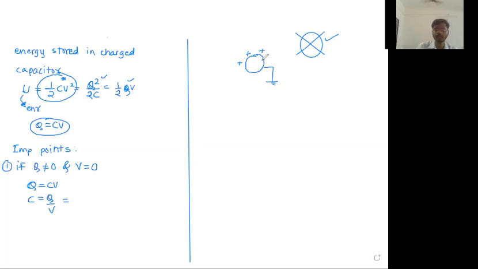Okay, these are some important points that you must remember. Okay, fine, and these are quite obvious points also. Q is not equal to 0 and V is equal to 0, so that will become point number 1. Now point number 2, the amount of the energy stored depends on the size of the conductor.